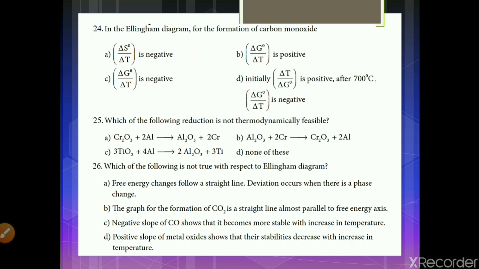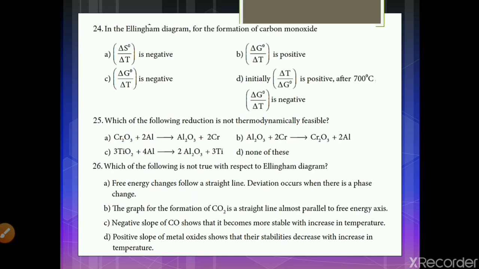Next question. In the Ellingham diagram for the formation of carbon monoxide, A: delta S naught by delta T is negative, B: delta G naught by delta T is positive, C: delta G naught by delta T is negative, and D: initially delta G naught by delta T is positive, after 700 degrees Celsius delta G naught by delta T is negative. As the reaction is possible, delta G naught by delta T is negative is the answer.